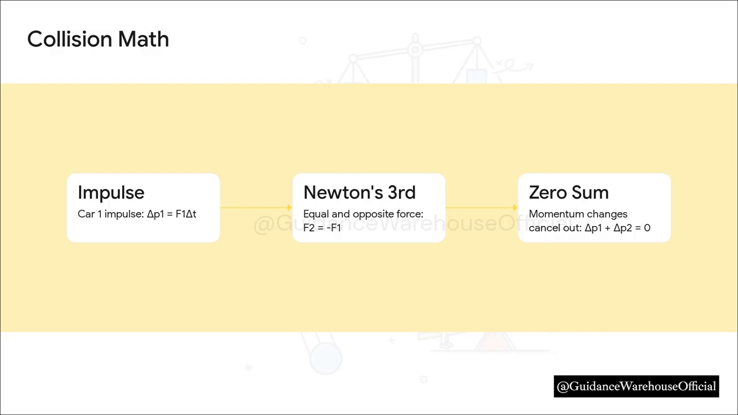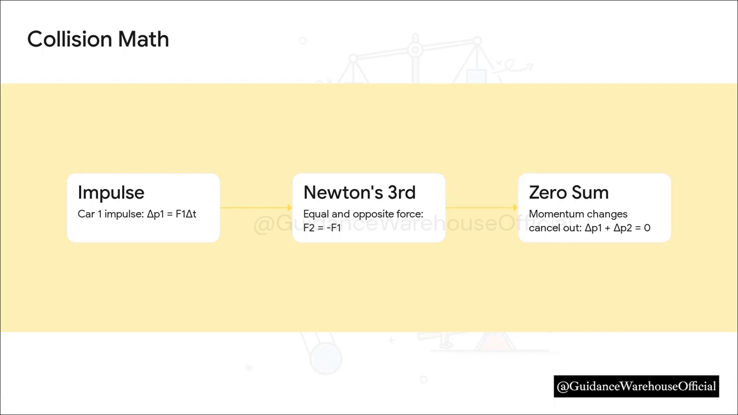Now, step 2. Thanks to Newton's third law, we know every action has an equal and opposite reaction. So the force car 1 exerts on car 2 is perfectly equal, but opposite in direction, to the force car 2 exerts back on car 1. And since the collision time is exactly the same for both cars, their changes in momentum are perfectly equal and opposite. Which brings us to step 3, the magic moment.